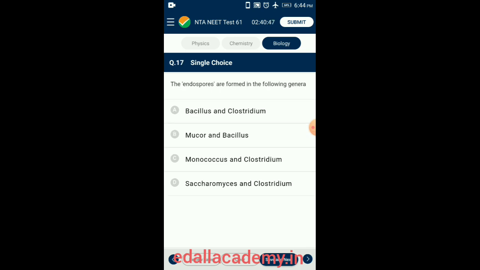Question number 17. The endospores are formed in the following genera. An endospore is a dormant, tough, and non-reproductive internal structure produced by some bacteria and archaebacteria. Endospore formation is more common in rod-shaped bacteria or bacillus forms. So the answer for this question is option A, Bacillus and Clostridium.